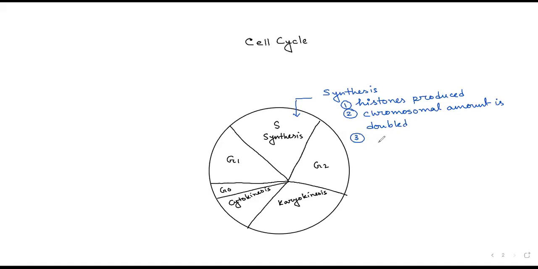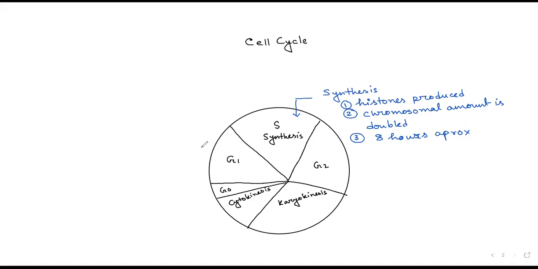Third thing is this phase is actually very much compulsory. If there is any difficulty in the synthesis phase, then obviously the next cell division cannot go ahead. The timing required for synthesis phase is approximately 8 hours, and it is one of the longest durations of the phases. Okay. So that is all about synthesis phase.